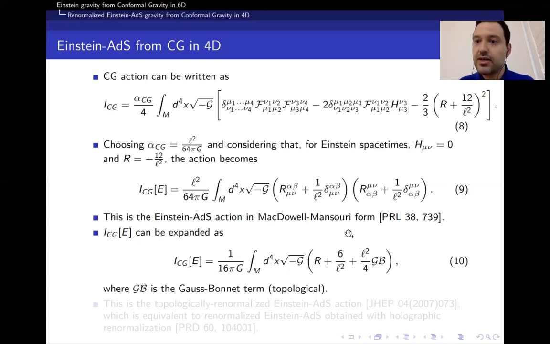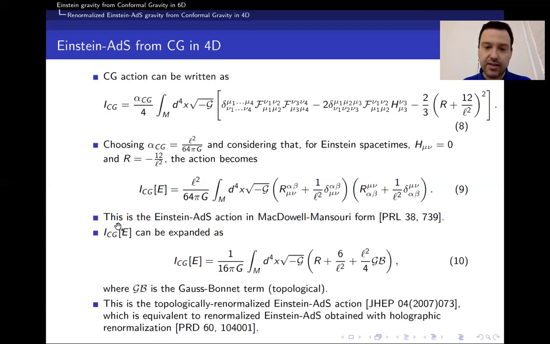So as it turns out, equation 10 is dynamically equivalent to Einstein gravity, and furthermore, it has the addition of a topological term, which renders the action finite. So it is renormalized Einstein gravity. So now, this basically shows that the theory of conformal gravity in 4 dimensions is equivalent to Einstein gravity when evaluated on Einstein spacetimes, considering spaces of asymptotically ADS form. This means spacetimes that have negative cosmological constant.